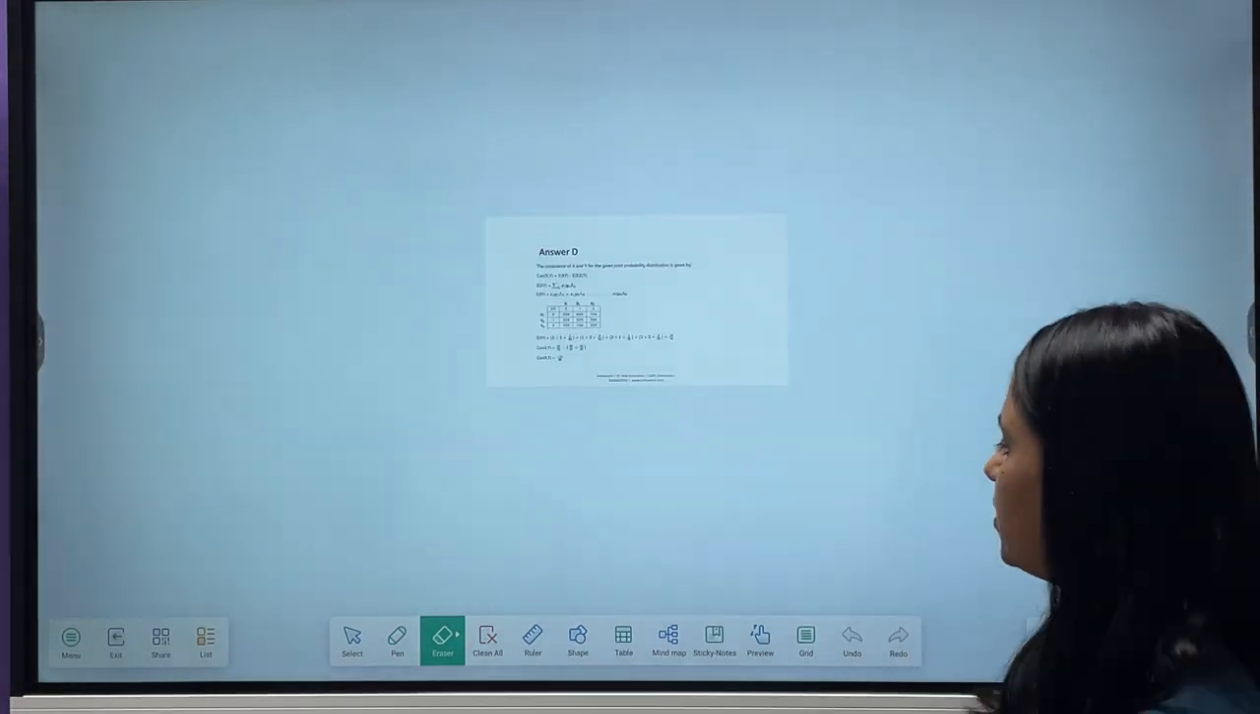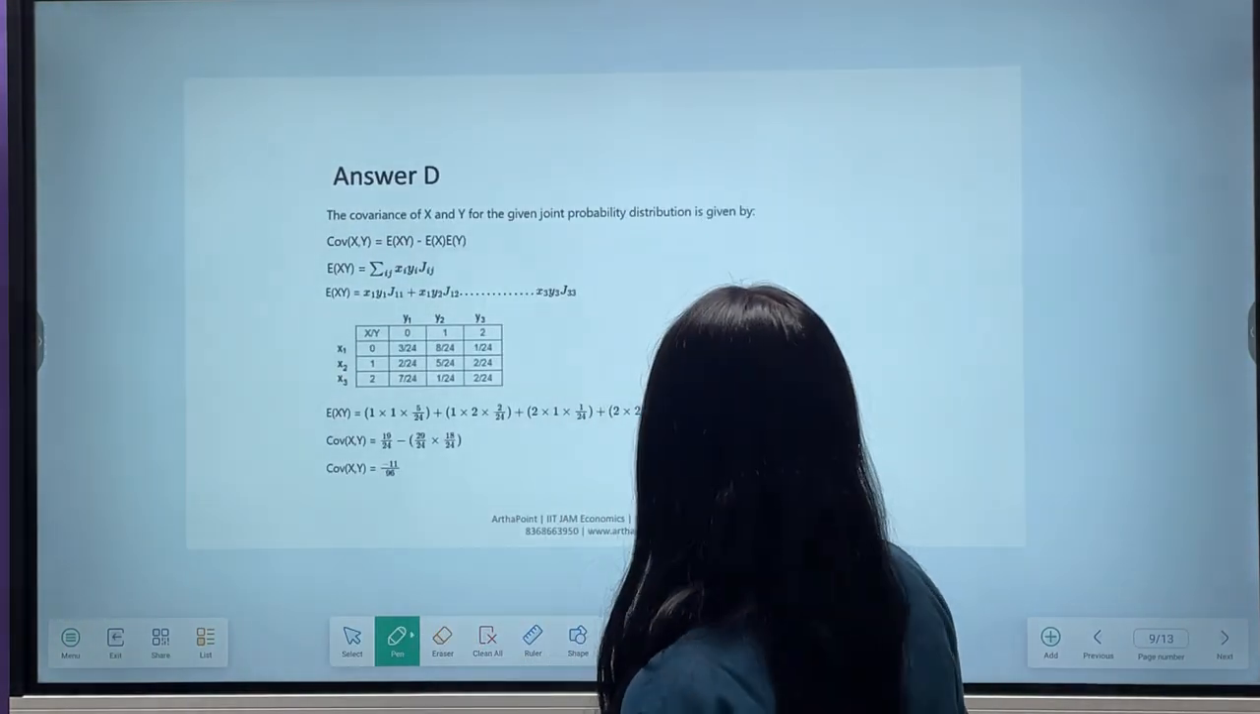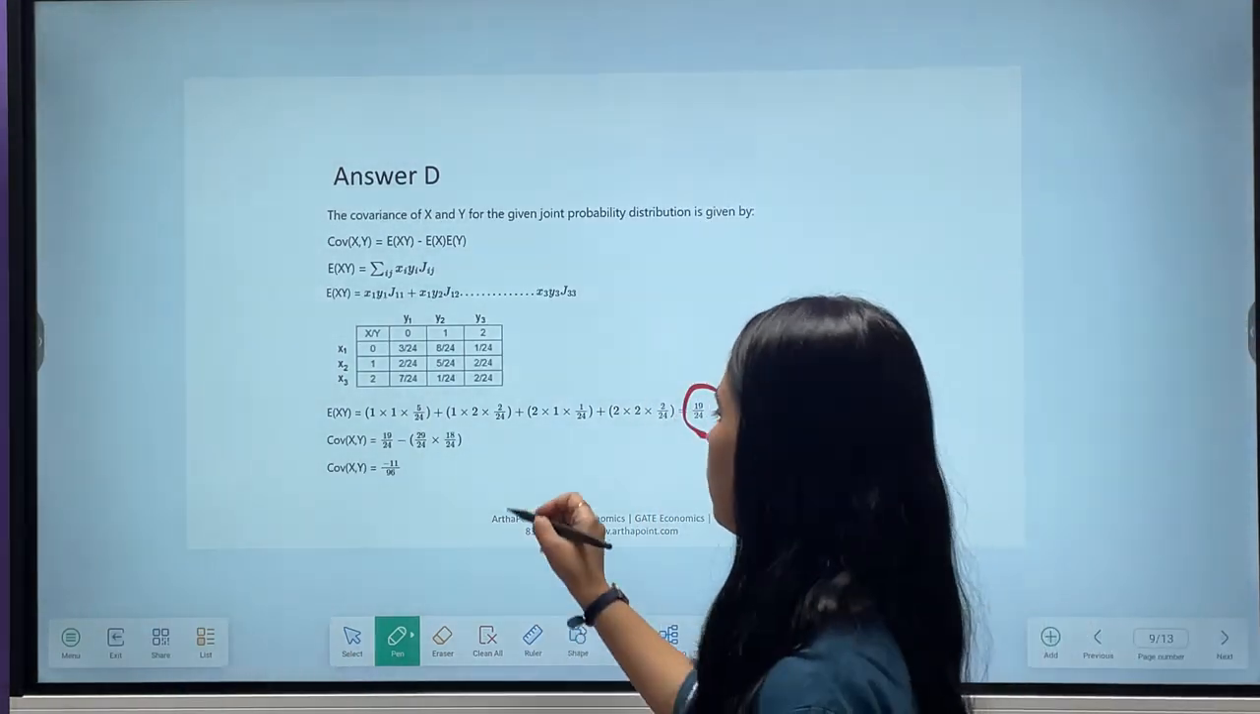So this is what I have done here. So now you can just find this. I helped you find out this beta. This is coming as 19 by 24. So what did I say covariance will be?